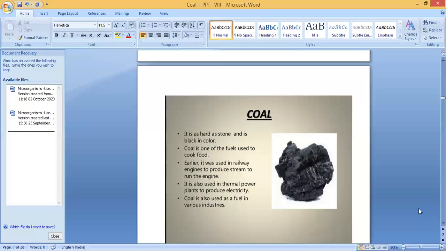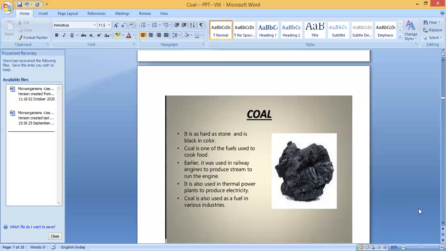First, we're going to learn about coal. It is hard as stone and is black in color. You look at the picture, it's very hard. Coal means it's very hard. It looks like a stone. You know how hard stone is. Same, it's very hard as stone. And what is the color? Black color.